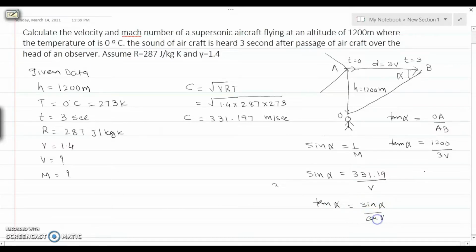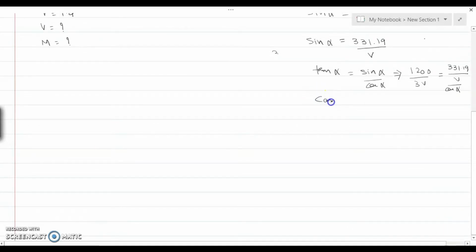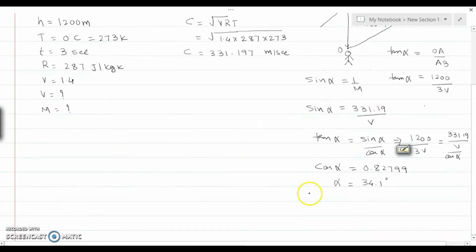So we put down the values: 1200 divided by 3V equals 331.19 divided by V, upon cos alpha. From this equation we get the value of cos alpha, which equals 0.82799. If we take the inverse, we get the value of alpha, which equals 34.1 degrees. Now from the value of alpha, we can calculate the Mach number.